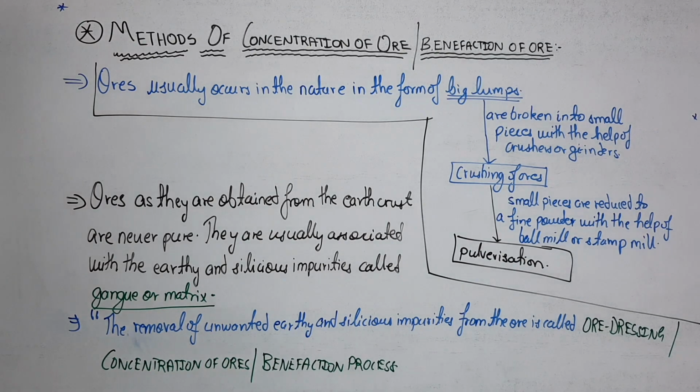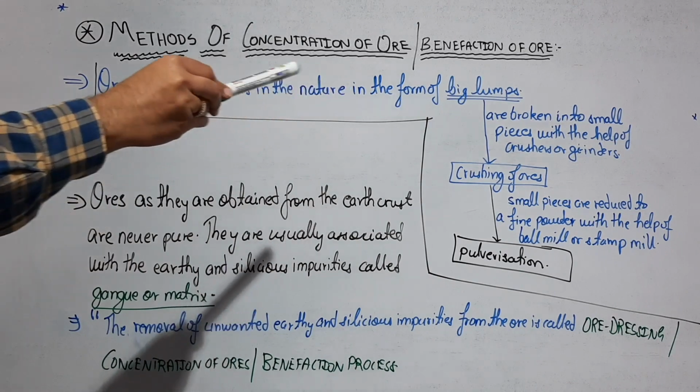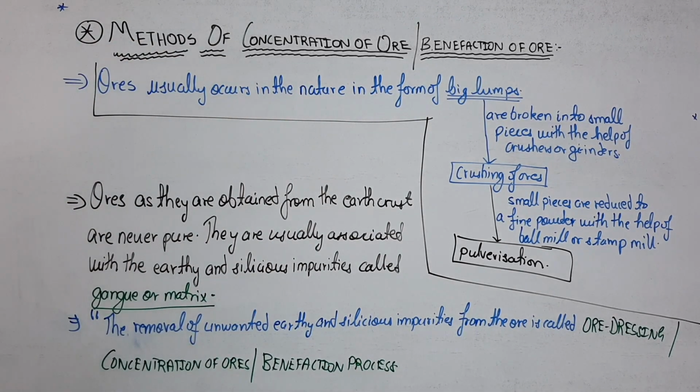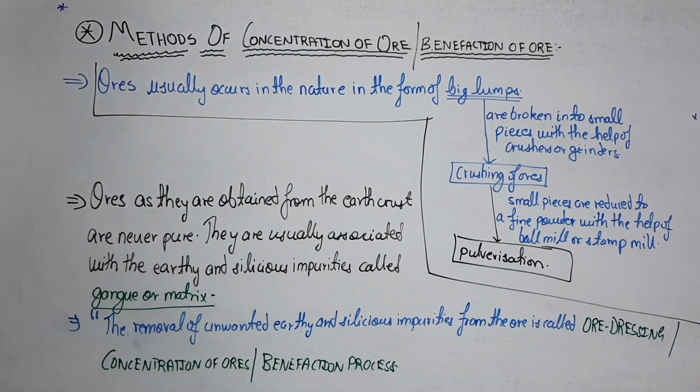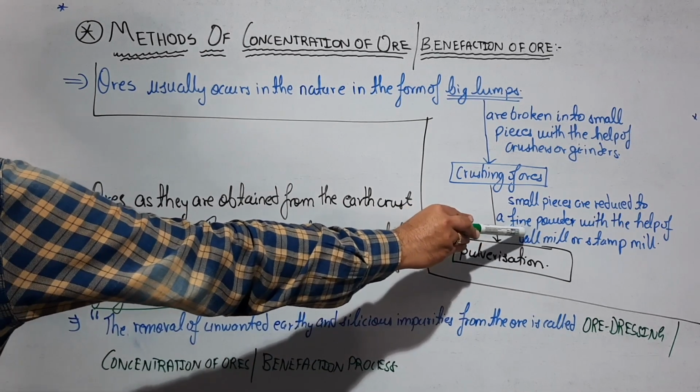And before doing the benefaction of ores, we should remember one thing, that ores, when they are obtained in nature, are in the form of big lumps. They should be crushed into fine powders. First, we have to do the crushing of ores with the help of crushers and grinders. Crushers break the big lumps into small pieces. This is known as the crushing of ores, and then these small pieces are finally reduced to a fine powder with the help of the ball mill and the stamp mill.